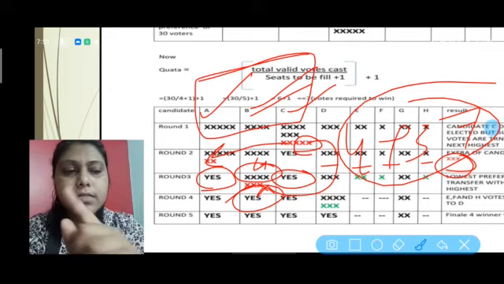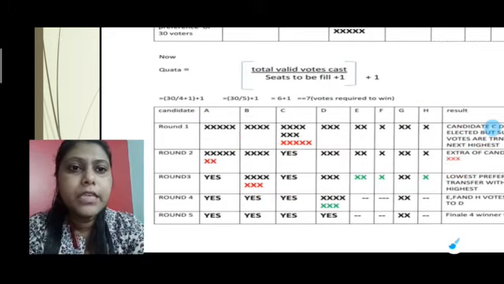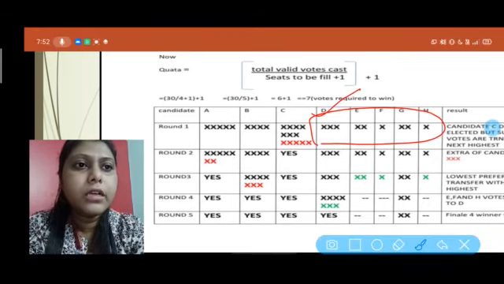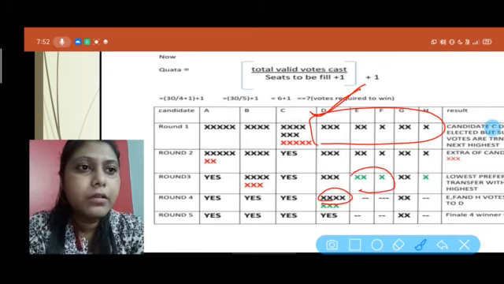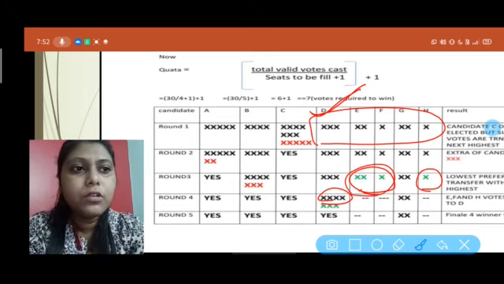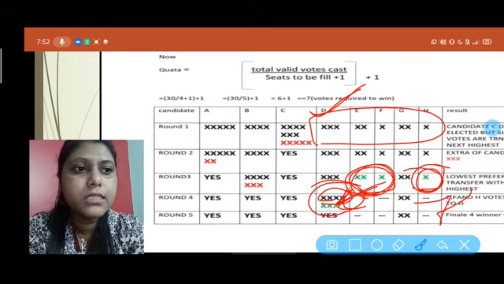Now one more seat is left. Now what happens? In the next round we have seen that among these, D is the highest one, but D has only 3. Now these are the lowest candidates who have votes. So the lowest candidates' votes are transferred here, and in this way they total 7. So in this way we get our 4th winner.